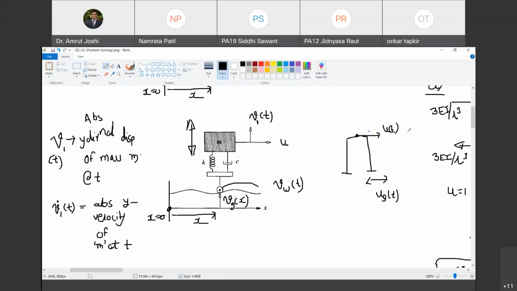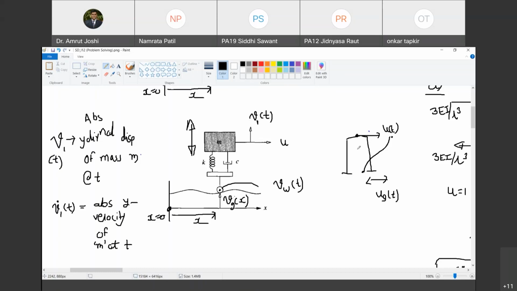Now tell me, if U of t is 5 mm and UG of t is 5 mm, the column has moved as it is by 5 mm. No forces will be introduced in this stiffening element, the column. कुछ भी forces नहीं है. But if U of t is 5 mm and UG of t is minus 2 mm, तो UG of t is minus 2 मतलब ये पॉइंट यहाँ पे आया, और U of t is plus 5 मतलब यहाँ पे गया. Now you have displacement of the column and you have stresses and strains built in the column, in the stiffening element. Are you with me? So it is the relative displacement of the top story with reference to the ground that matters, not the absolute displacement of the top story, to introduce forces in columns. Do you agree with me?